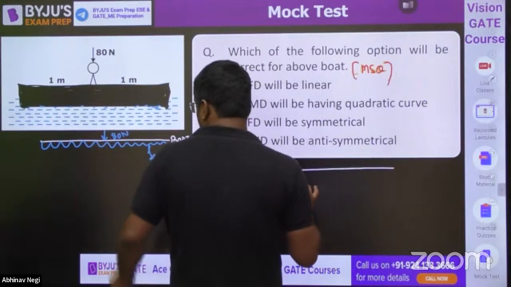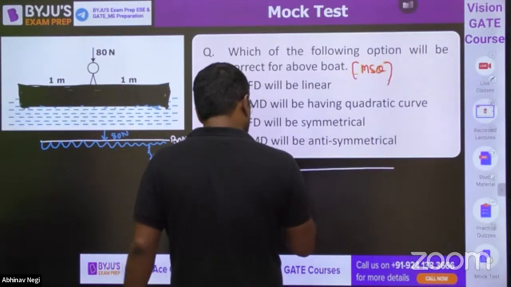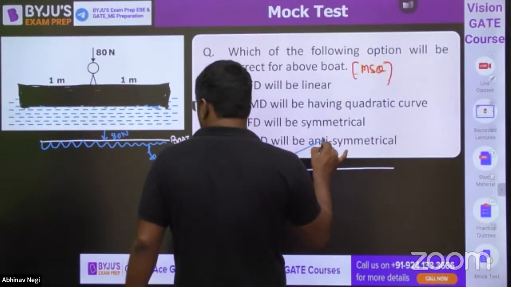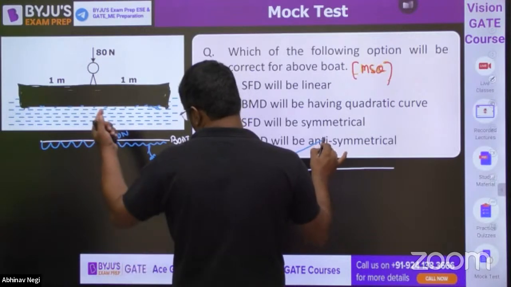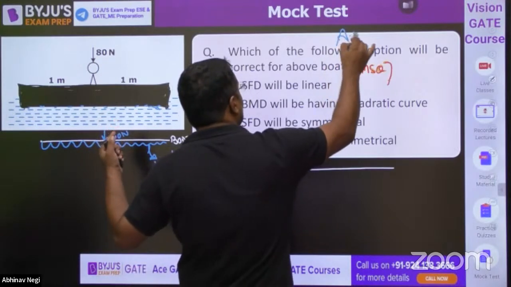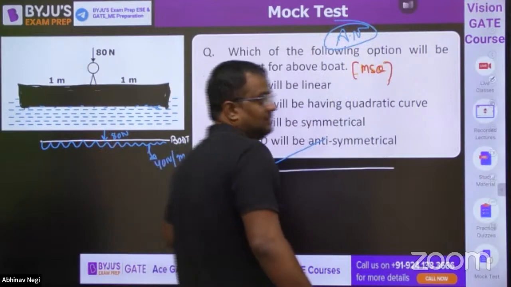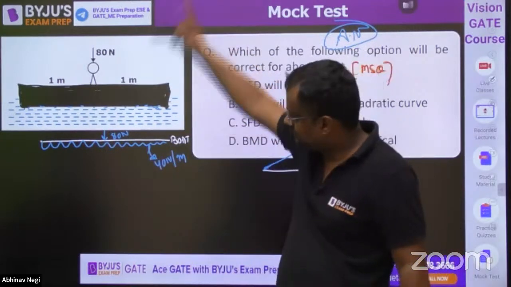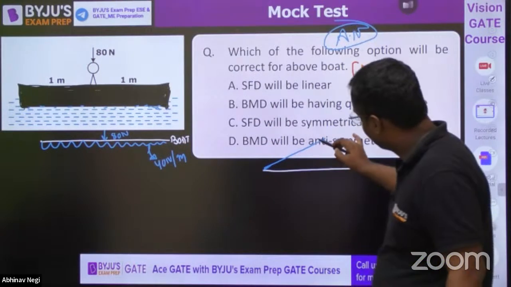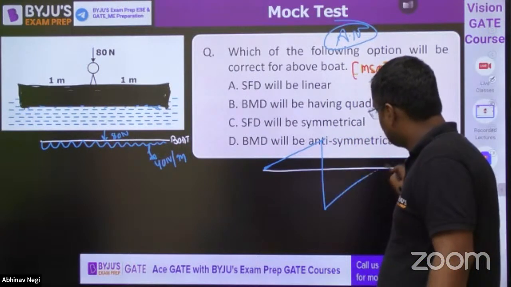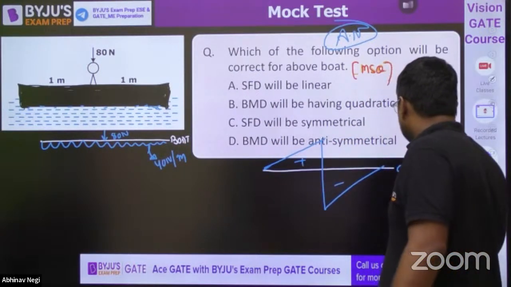So upward and upward like this. Up from the AN method. I told you the AN method of drawing SFD BMD, Abhinav Negi method. Loading is upward, positive and constant like this. Then downward load like this. Then positive and constant. And shear for this is SFD.